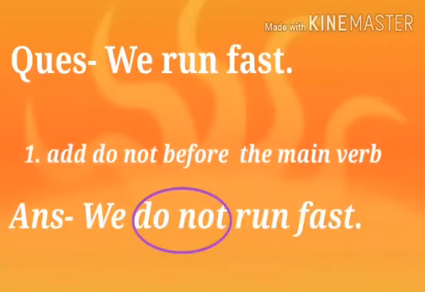In our next example, we can see the subject we is plural in number. That's why it has taken the singular verb run. We run fast. So how will we change this sentence into negative? We will simply add do not before the main form of verb or singular form of verb. Here is the answer. We do not run fast.